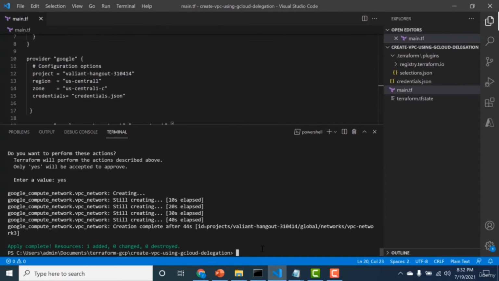So you can see that the resource has been created. So this is how you can use your service account credentials to create resources in Terraform. So I'll see you in the next lecture.